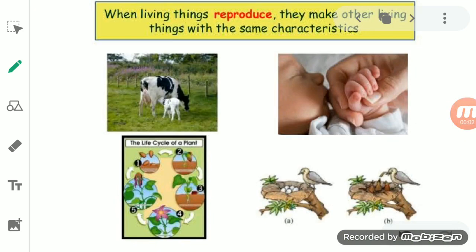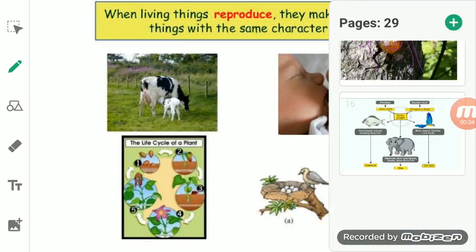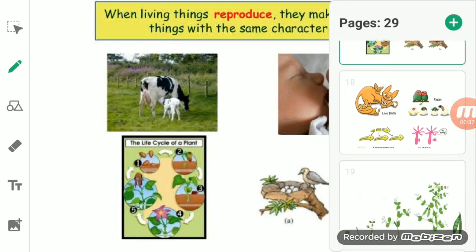The next characteristic of a living thing is reproduction. When living things reproduce, they make other living things with the same characteristics. So we can define reproduction as the process by which living organisms produce new members of their species. It is a process by which living organisms produce other living organisms.